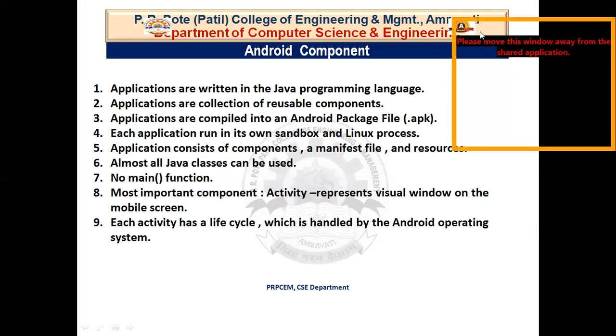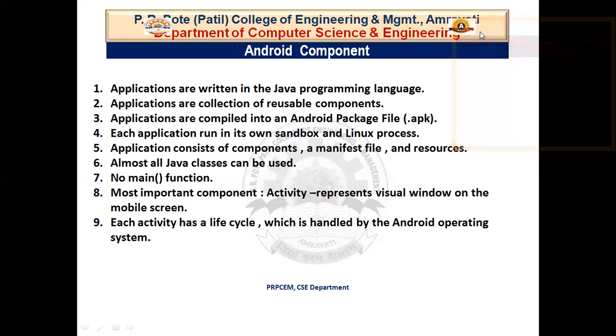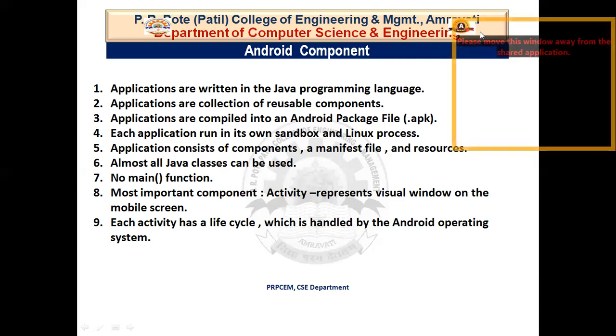Then the third one is applications are compiled into an Android package file. So the APK file is distributed to the end user who will actually be using the application. The fourth component is that each application runs in its own sandbox and Linux process. This means that the entire application has its own scope. If you need to use something from the sandbox, you need to efficiently mention the permission, which we will be covering.